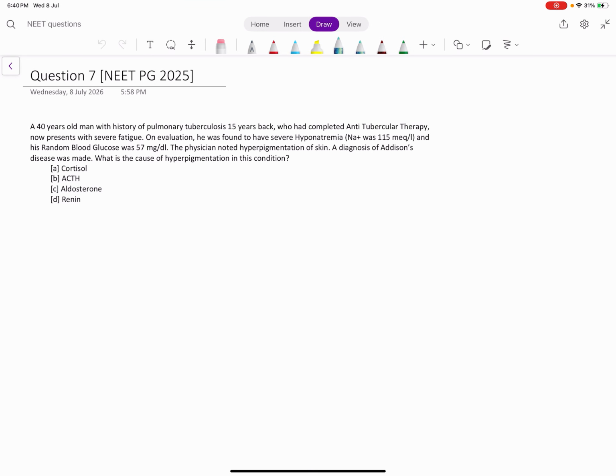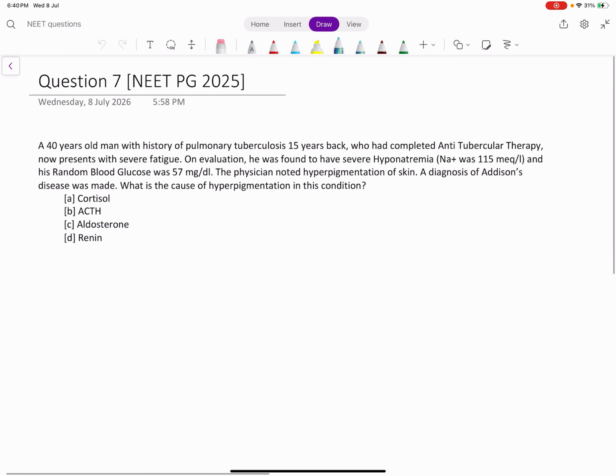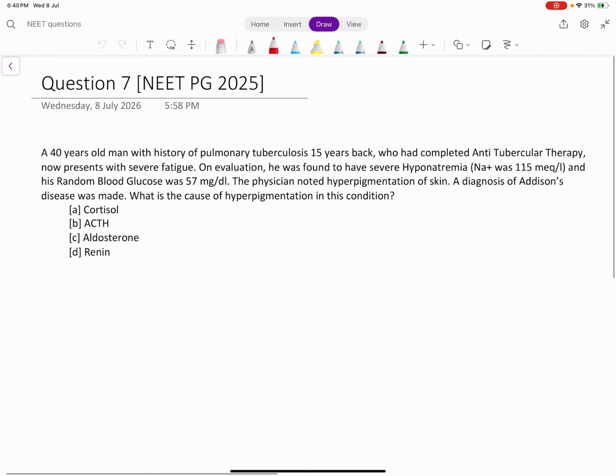Coming to question 7 of NEET previous year question discussion series. So to understand this question, we will read from the last line. A diagnosis of Addison's disease was made. What is the cause of hyperpigmentation in this condition?